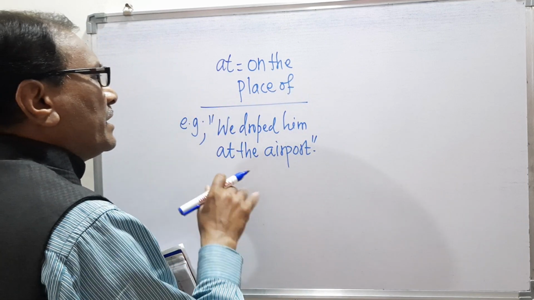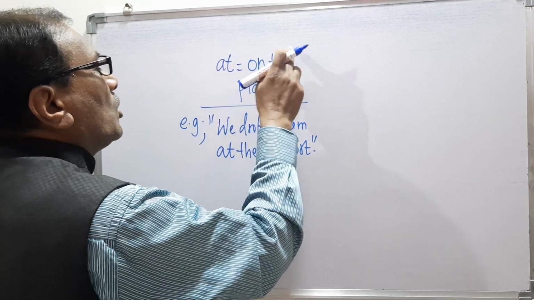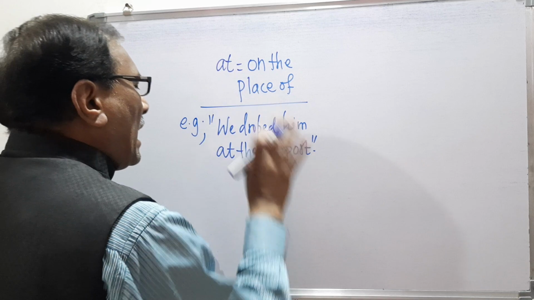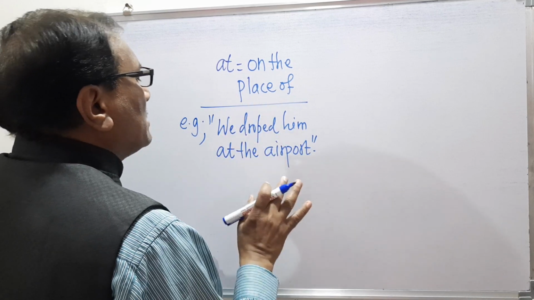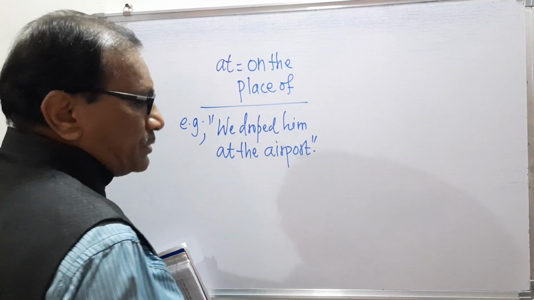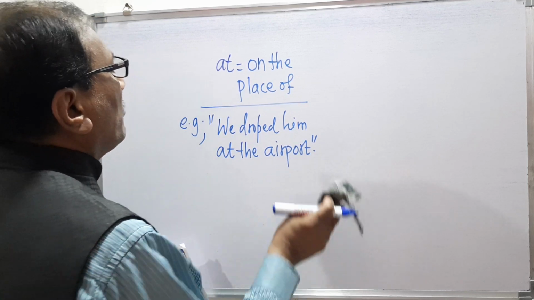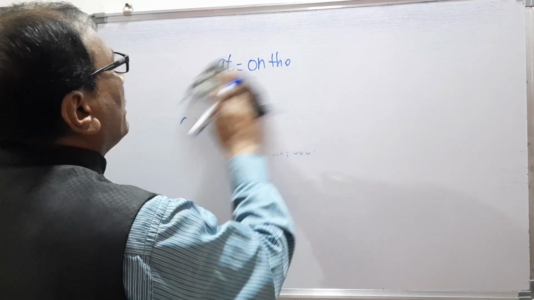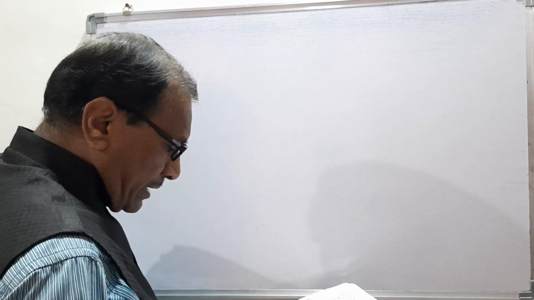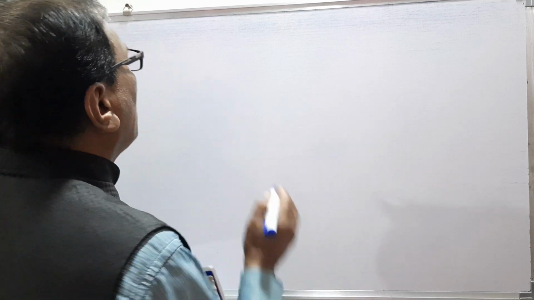So the explanation is that at means on the place of and at means at, or at means at the place of. That is the explanation. So remember here we are discussing about the preposition at and its various meanings.